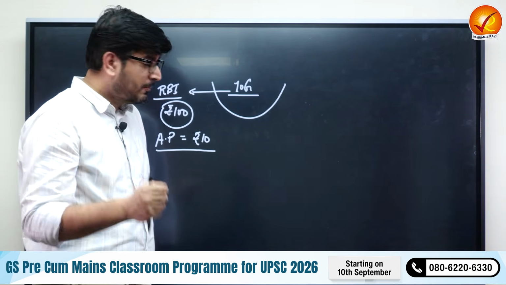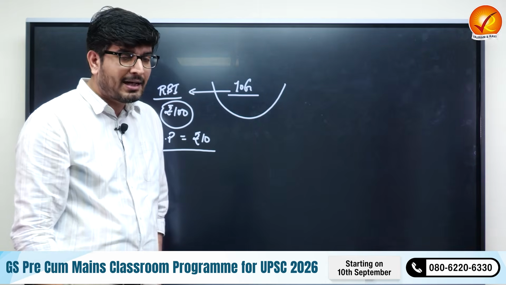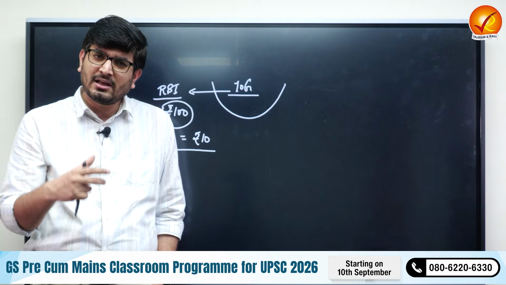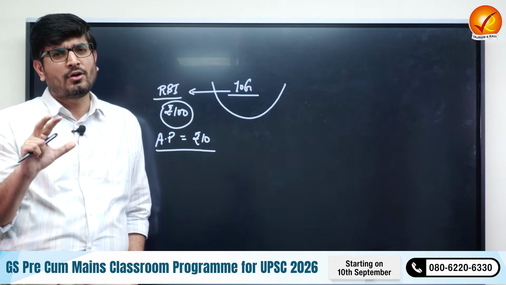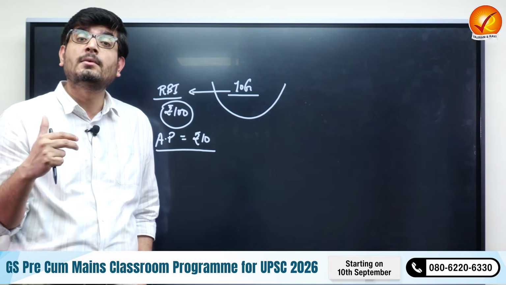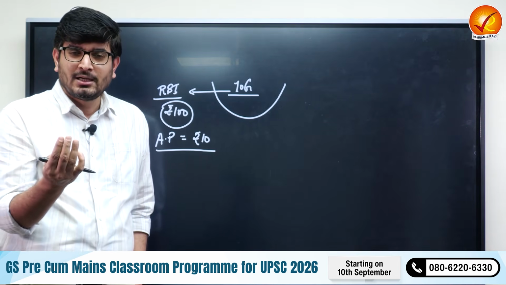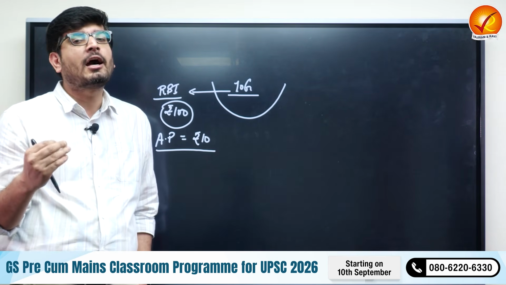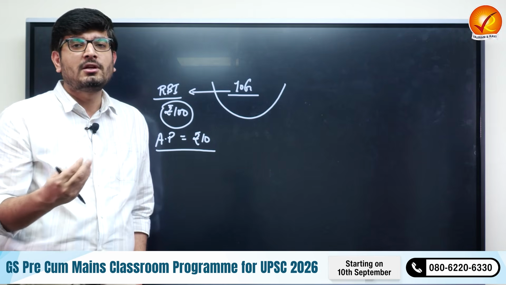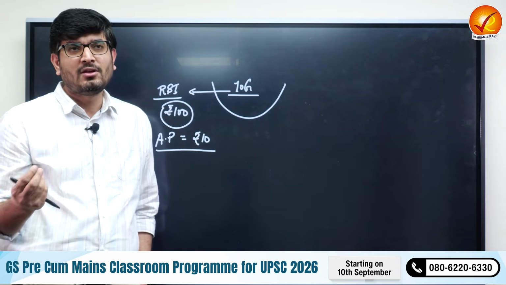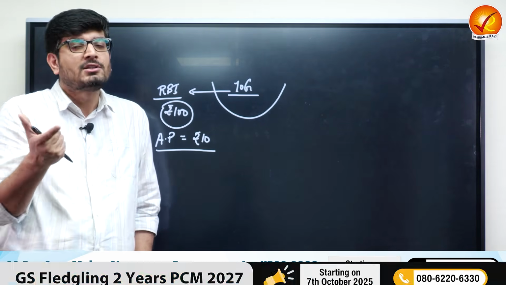Now, let's suppose RBI's mind changes. Let's suppose they think that 100 rupees is not enough, and we should increase the money supply. Whether they are thinking so or they are forced to think so, because sometimes even the government wants RBI to increase the money supply, especially on the eve of an election, or when things are not politically comfortable.